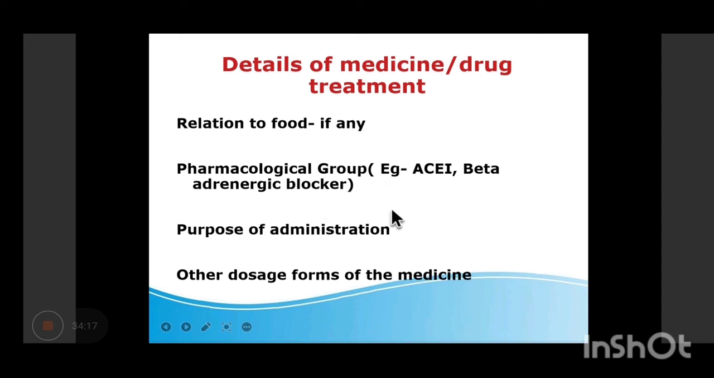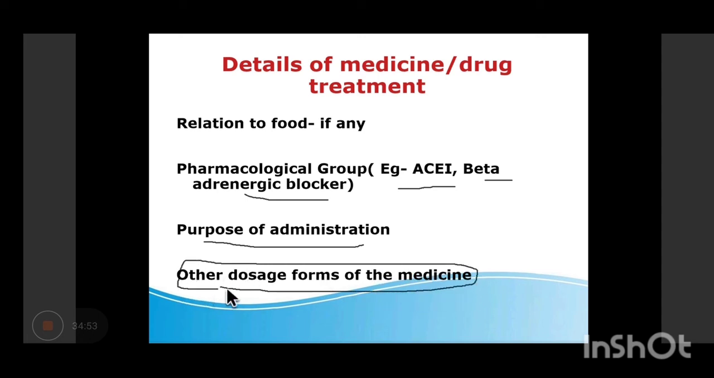Then you will write that particular drug which is being prescribed comes under which group of drugs, whether it is an ACE inhibitor, a beta blocker, a proton pump inhibitor, whatever. So अभी हम ड्रग्स की बात कर रहे हैं. जो ड्रग्स हॉस्पिटल में दिया गया है, आपको उसके बारे में फाइल में लिखना है. Let's say 5 drugs are being prescribed. एक ACE inhibitor है, एक aspirin है, एक PPI है. So you will write the properties of that particular group of drug. Then what was the purpose of administration, why that specific group of drug was prescribed, and what other dosage forms of medicine are available.